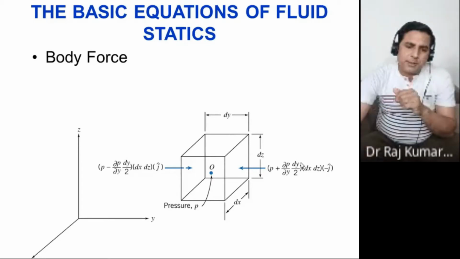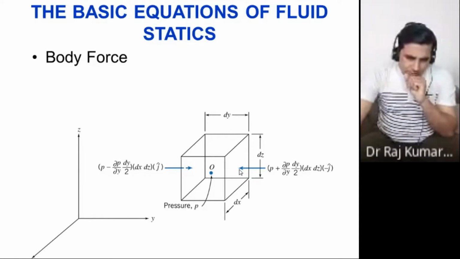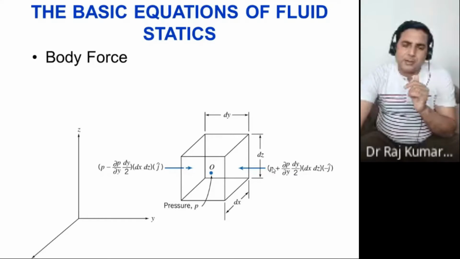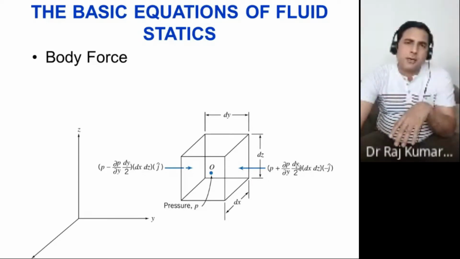So that's the Taylor series expansion of P in the plus y direction. This is the first two terms only, so you will get this. Now this is the pressure at this particular surface. Now you want to calculate the pressure force. You calculated the pressure here, now you multiply by the area of this surface. The area of this surface is dx into dz only. So you multiply by dx into dz, and this has become the pressure force now.